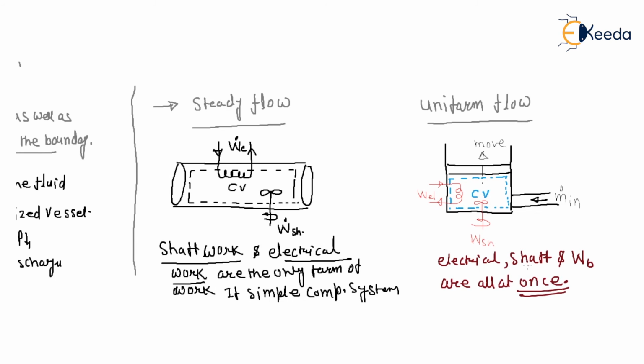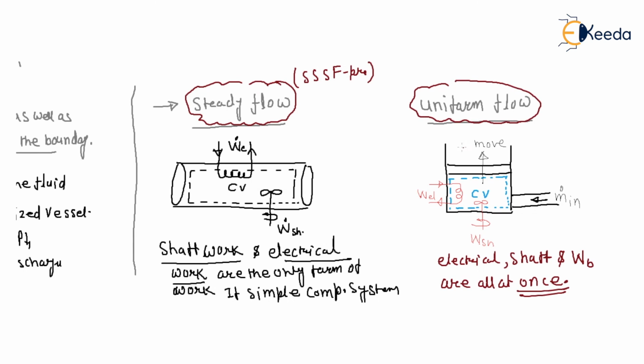So this is your steady flow process, but this is your uniform flow process. This is a steady state, steady flow, but this is your uniform flow.